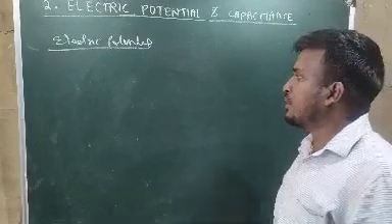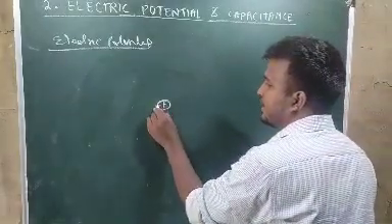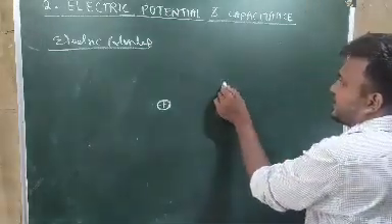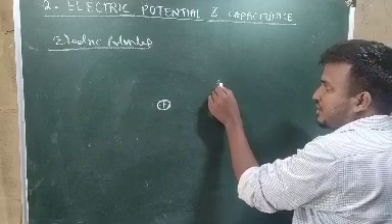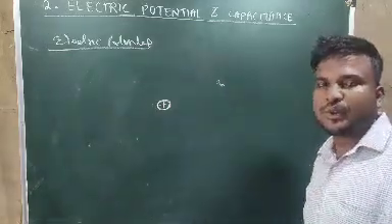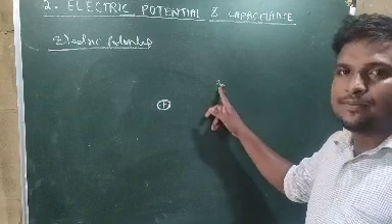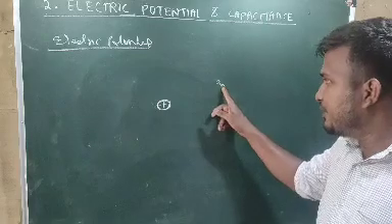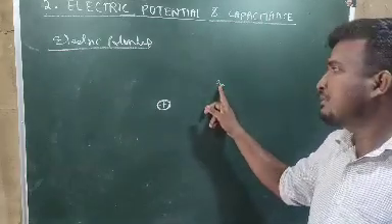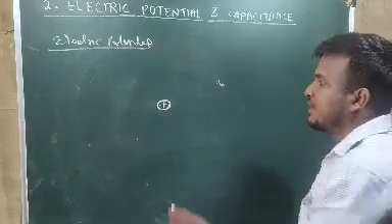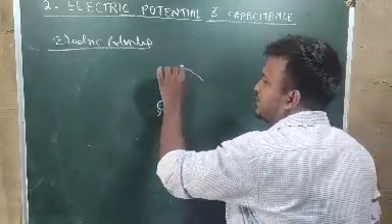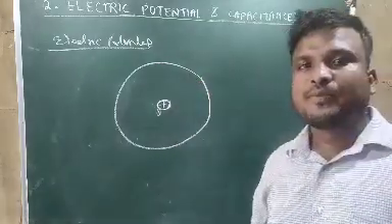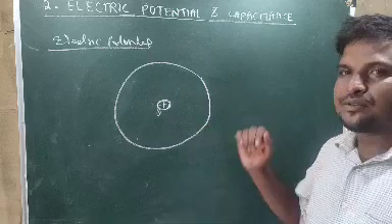Suppose a point charge is there. Now, if I put a test charge here, test charge means one coulomb charge, will this test charge feel any force? If it feels any force, that means this charge is inside the field of this charge, capital Q. So the space around which a unit positive charge or test charge feels electrostatic force is called nothing but the electric field.